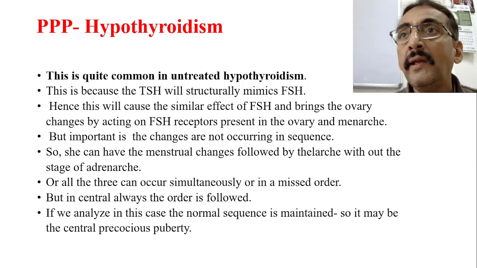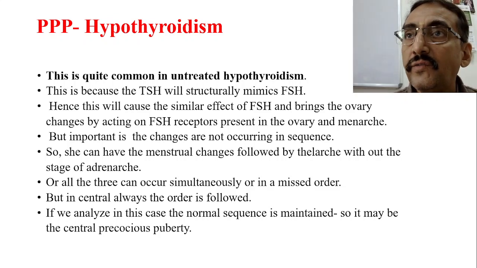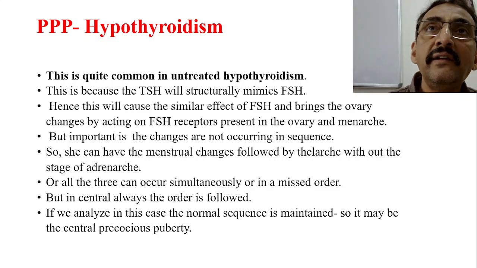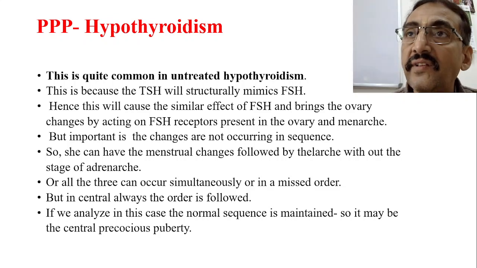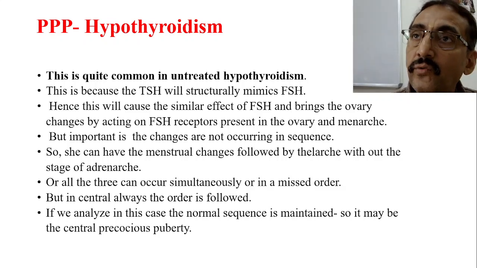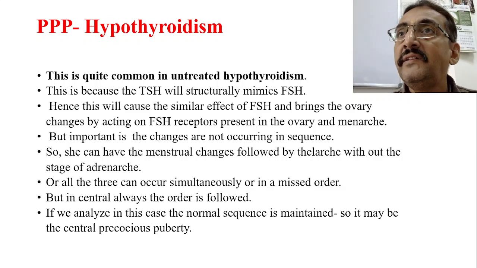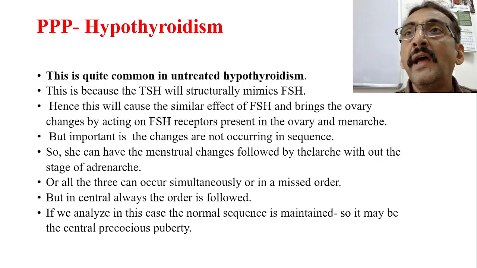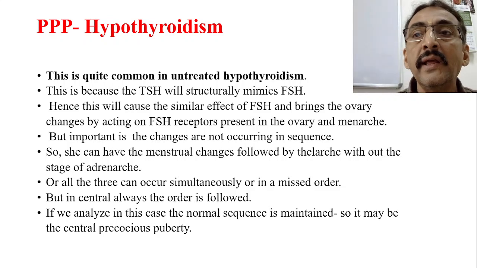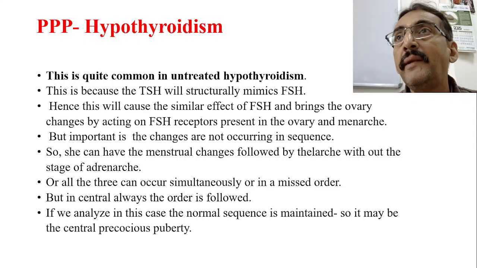Quite interesting. FSH has to do this work, but FSH and TSH structurally mimic one another. Therefore, the ovaries get confused, this TSH binds to the ovarian receptors, and changes start in the ovary. Ovarian proliferation takes place, and there is production of estrogen and progesterone.